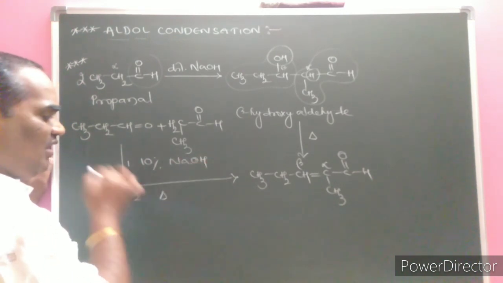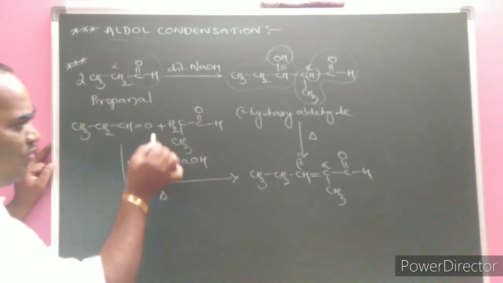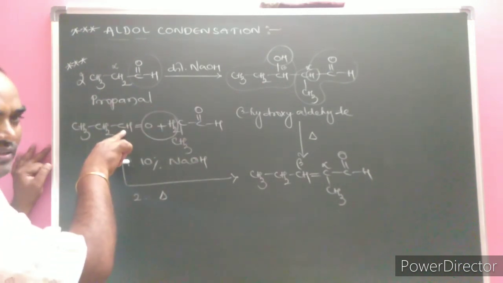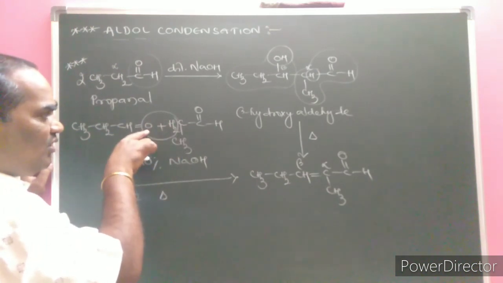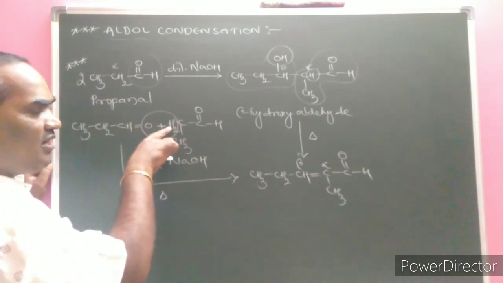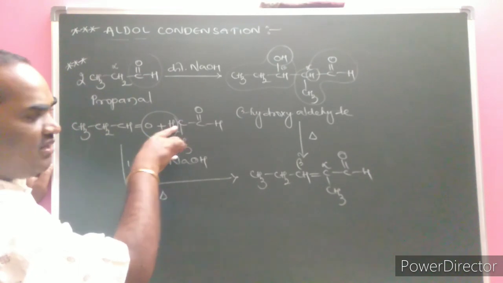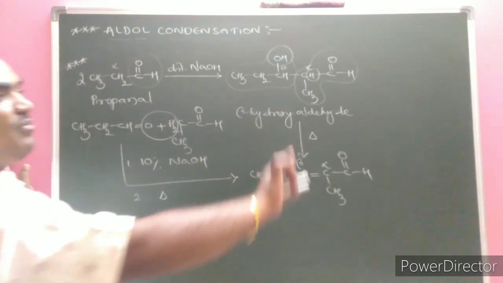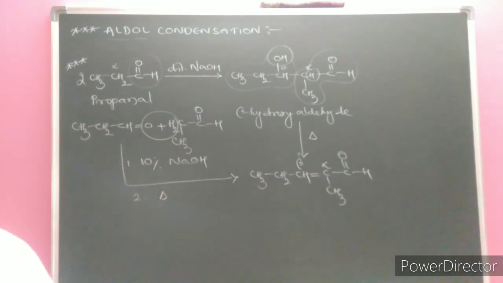Second condition, heating. What do we need to remove? Loss of an H2O molecule. What will happen? Here this carbon atom and this carbon atom: two bonds will be lost by this carbon atom and two hydrogens lost by this carbon atom. A double bond is established between them. Hence an alpha, beta unsaturated product is formed.